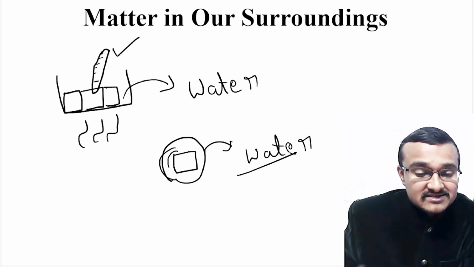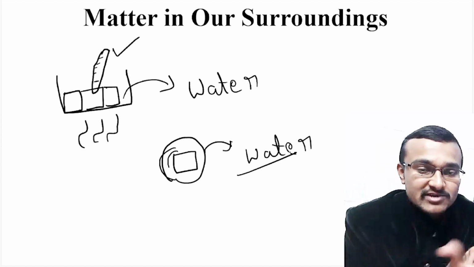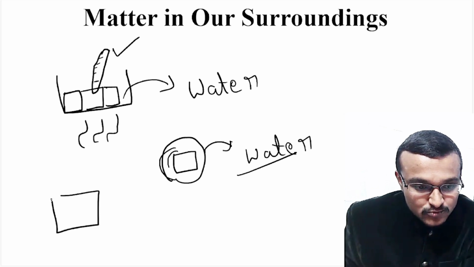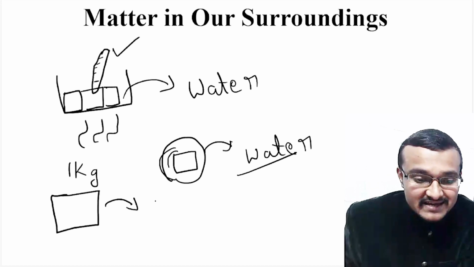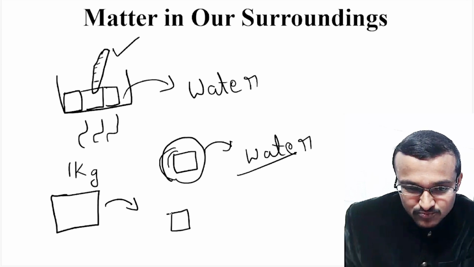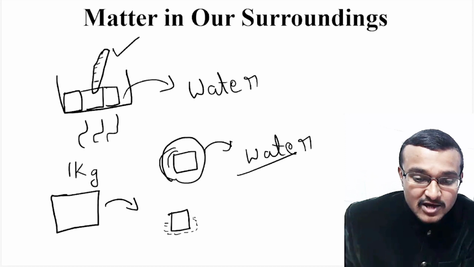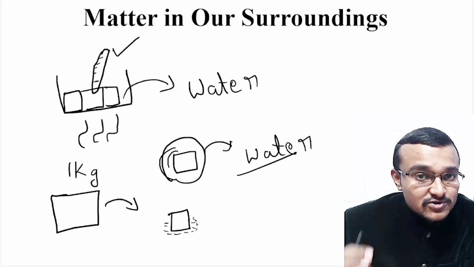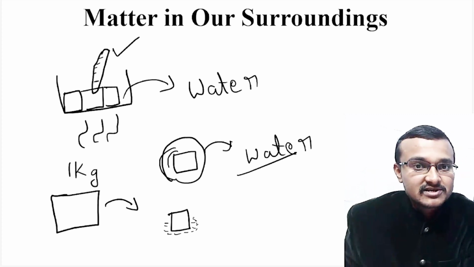That means some amount of heat is there in the surrounding of that ice cube. Let's say this ice cube was 1 kg, and when you supply heat to this 1 kg of ice, it will reduce to 0.5 kg and some amount of liquid will be there. That means 0.5 kg of ice has been converted into liquid, and still 0.5 kg of ice is inside that water.